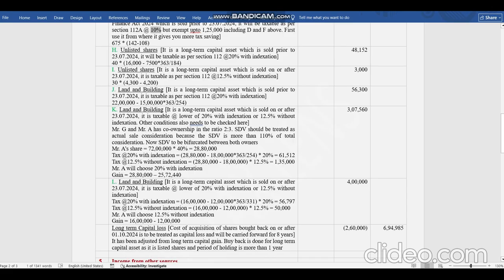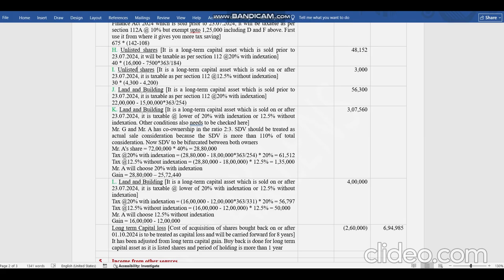Unlisted shares, both are long term. We know that it is a long term capital asset in both the cases. The first one is sold prior to 23rd July, so it will be taxable under 112 at 20% with indexation. So prior to that, the indexation benefit will be given. Second case, I, it is 112 because it is long term unlisted shares and it is sold on or after 23rd July. So no indexation benefit will be given.